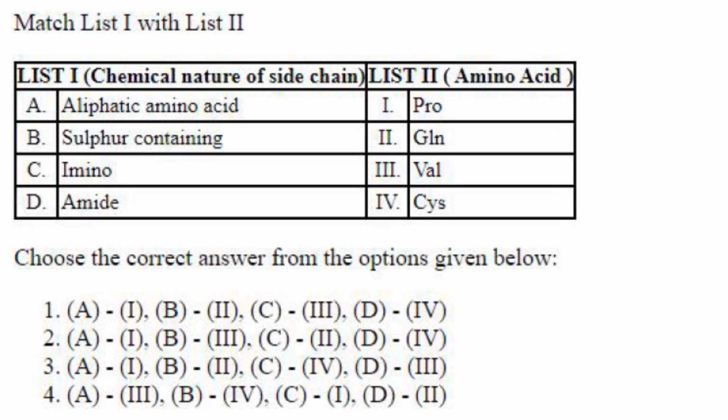Okay. Now aliphatic amino acid, out of these, it is valine. So A3 is there only in option 4. They have purposely given A as 1 in all the other options so that you will get confused. So aliphatic amino acid is valine, A3. Sulfur containing amino acid is cysteine, that is B4. Then imino group in the amino acid is present in proline, and amide group is present in glutamine. So A3, B4, C1 and D2 is the answer.